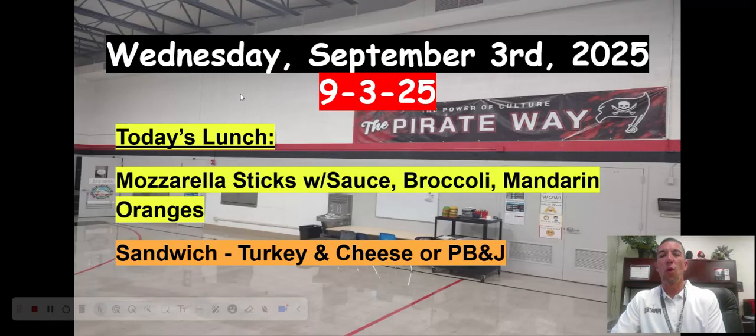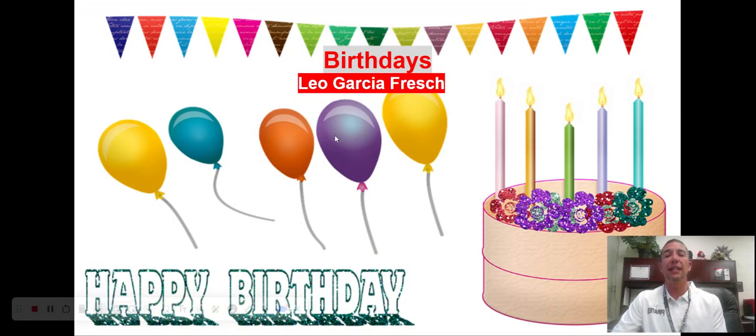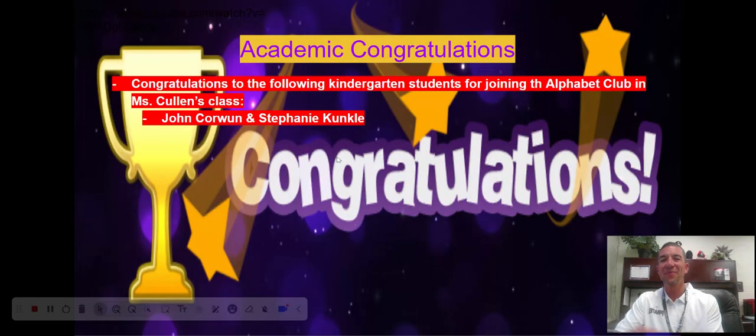All right. Thank you, everyone. Today is Wednesday, September 3rd, 2025. And for lunch today, we'll have mozzarella sticks with sauce, broccoli, and mandarin oranges. The alternate sandwich this week is either turkey and cheese or a peanut butter and jelly. And we do have one birthday to celebrate at Furry today. We want to say happy birthday to Leo Garcia Fresh, who gets to celebrate his birthday along with the Furry team. We all wish you a very, very happy birthday today, celebrating along with everyone here on the Furry team.